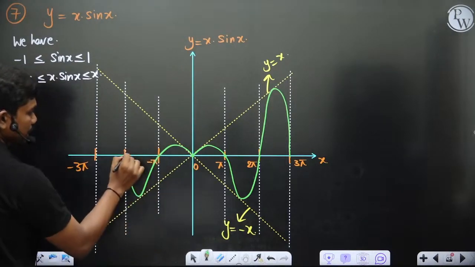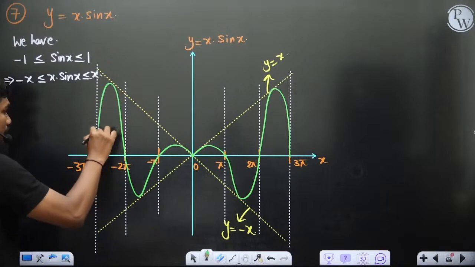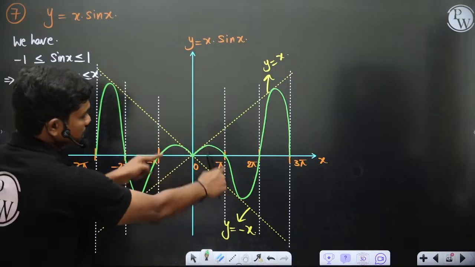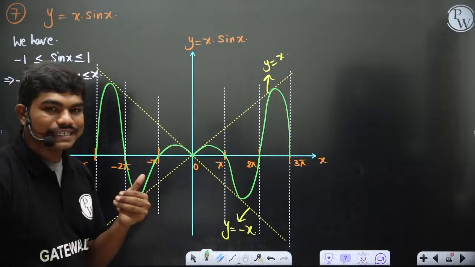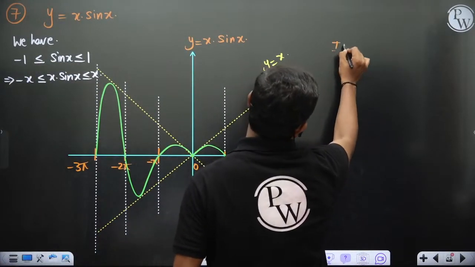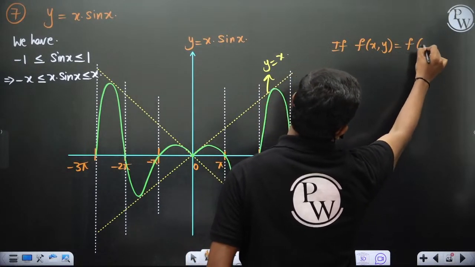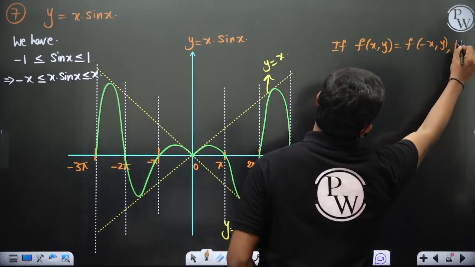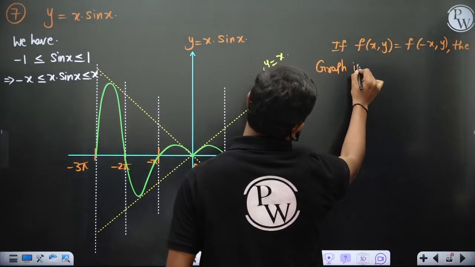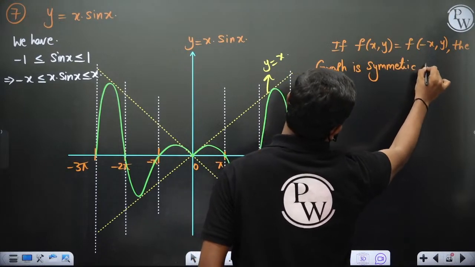of course it is symmetric exactly. Okay, maybe the graph may not look exactly symmetric because of my drawing, but this graph is actually symmetric. You can see this will actually generate. How I know it is symmetric is because I've told you one point yesterday. If f of x comma y is equal to f of minus x comma y, then the graph is symmetric about the y-axis. I have told this point, correct? So graph is symmetric about